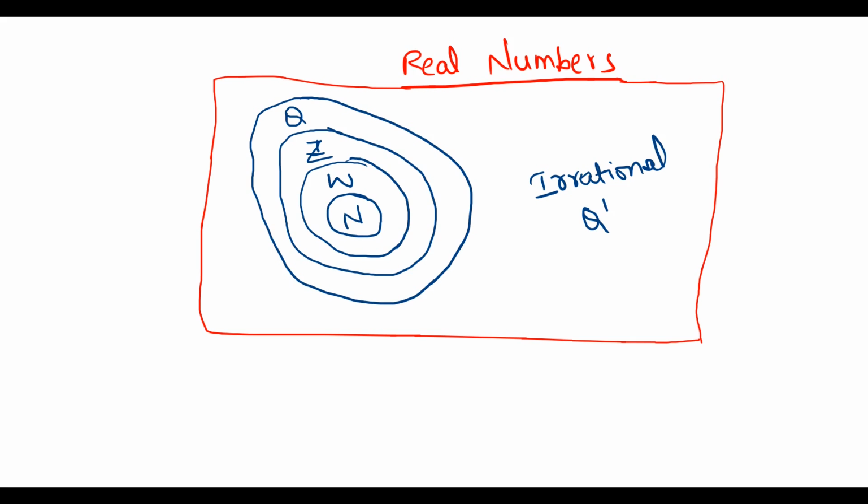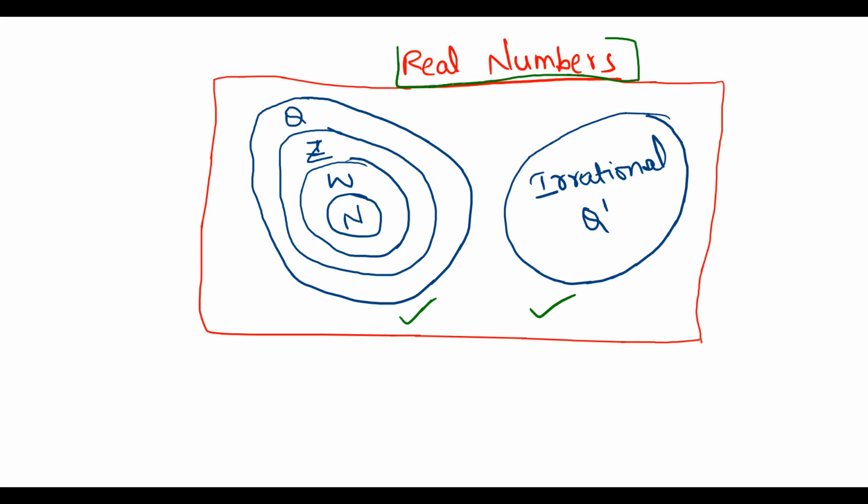By combining these two sets of numbers, we call it real numbers. This is the definition of real numbers: the set of both rational and irrational numbers is called real numbers.